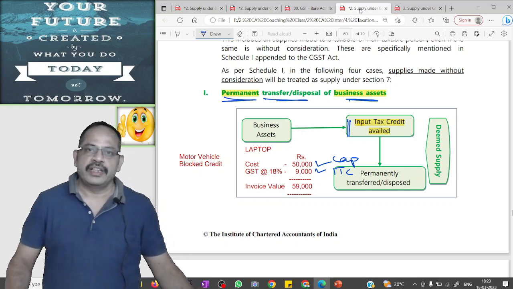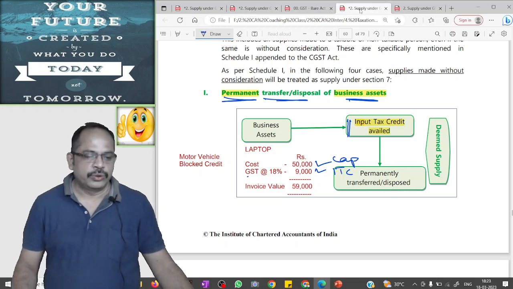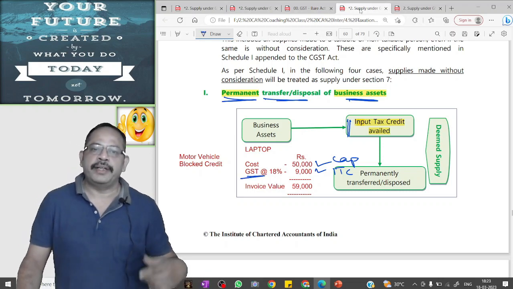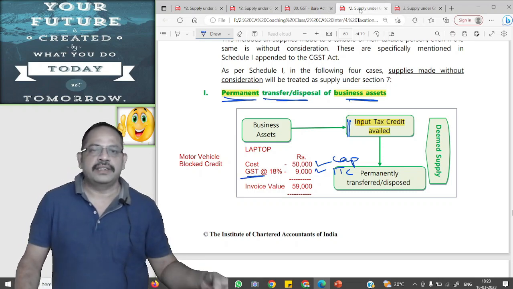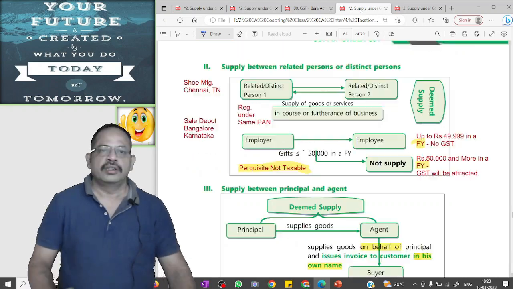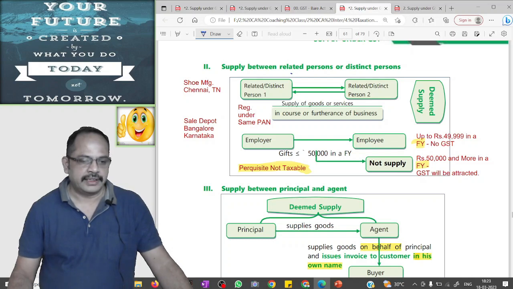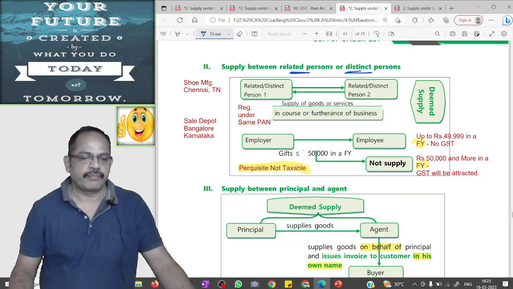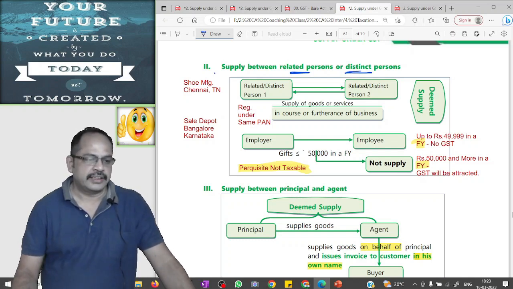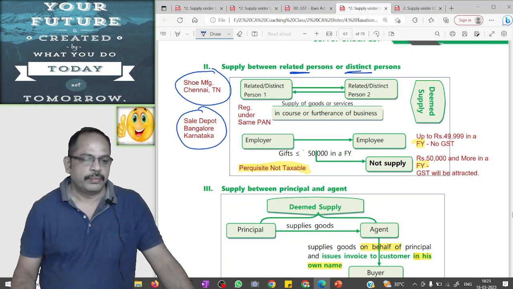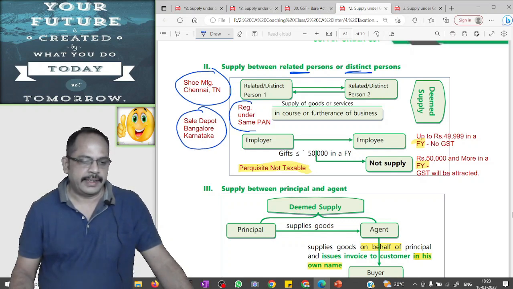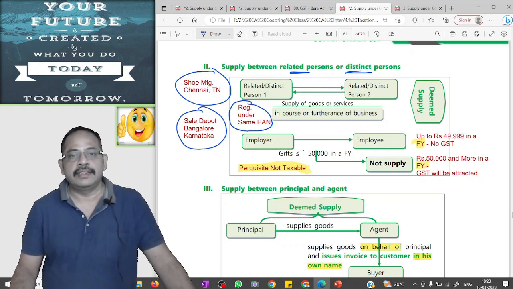The reason is, in this case, the supplier took ITC on GST paid by him at the time of purchase of laptop. Next point is supply between related persons or distinct persons. A shoe manufacturer in Chennai in Tamil Nadu having his sales depot in Bangalore, Karnataka. Both are registered under same PAN, so they are distinct persons.